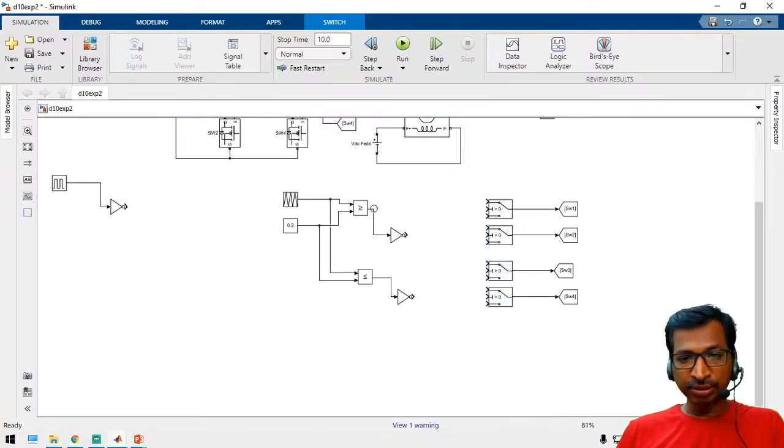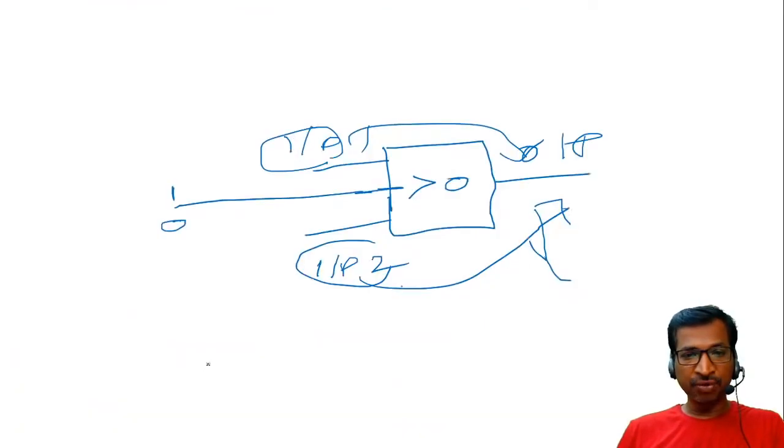For motoring, all the inputs will be the higher one: switch 1, switch 2, switch 3, and then switch 4. So here this input we have connected, and this input we have connected. This is the PWM input.